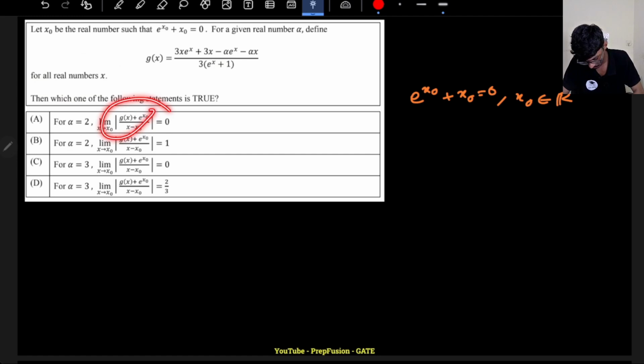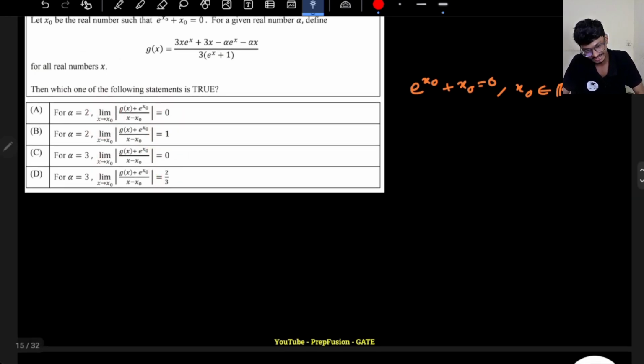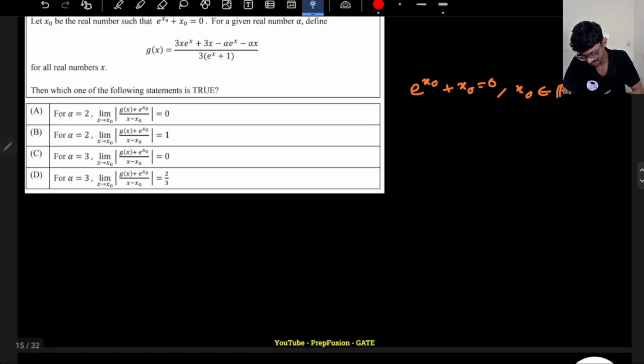Limit as x tends to 0, this, limit as this. In all the cases I see that the limit exists, because I'm getting finite values. So if the limit exists, what can I say?